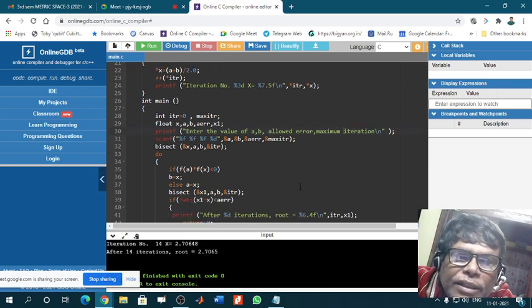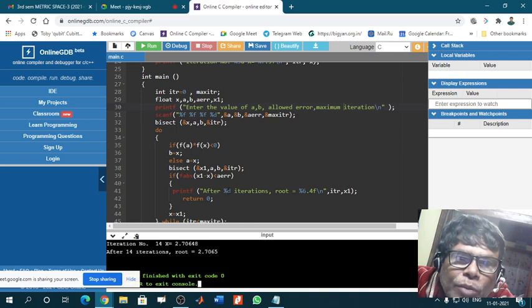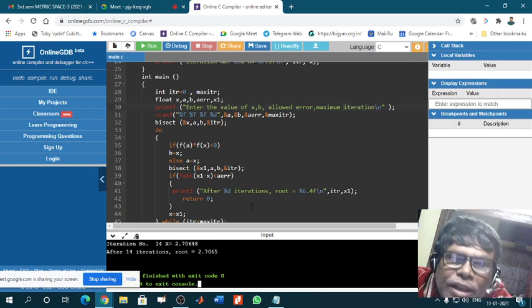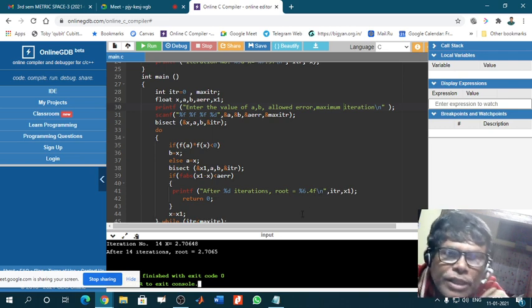It is written here: after 14 iteration, root is equal to 2.6... How many digits are there? 6 digits.